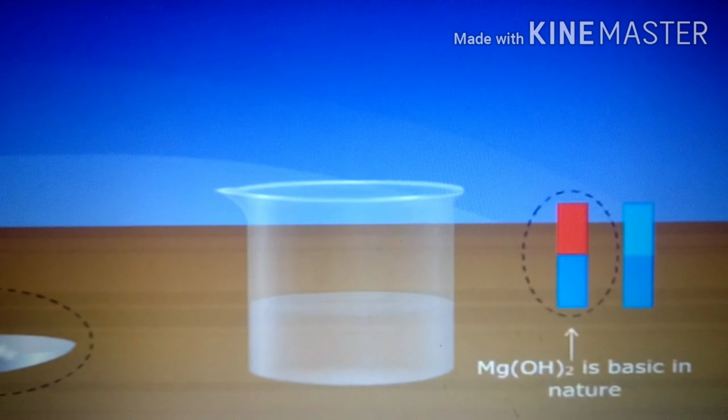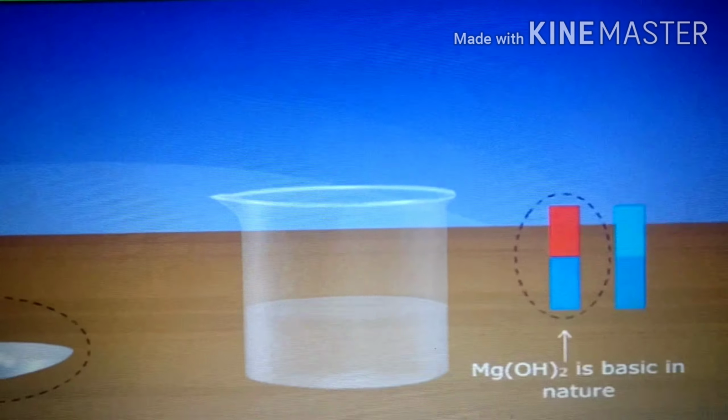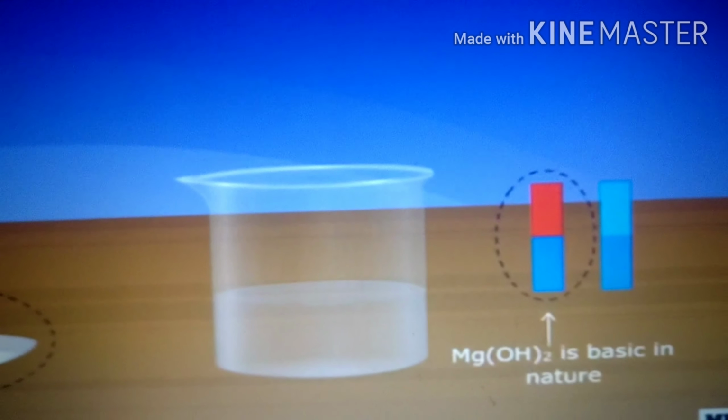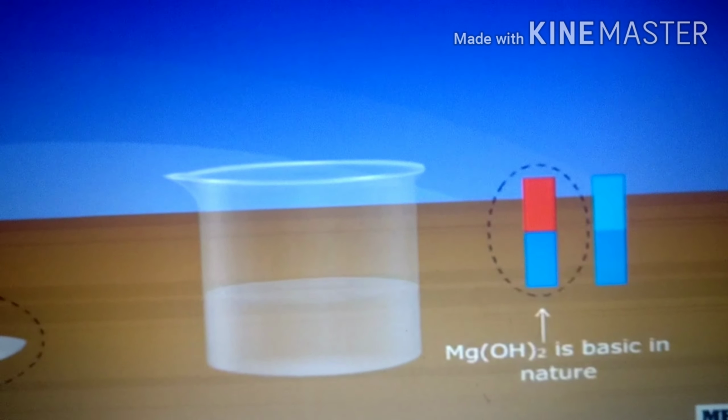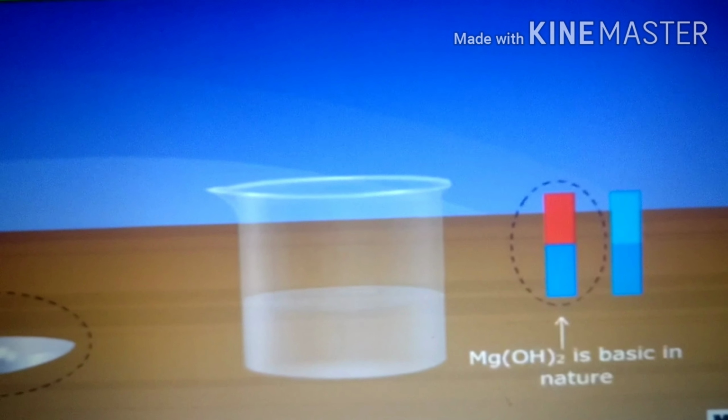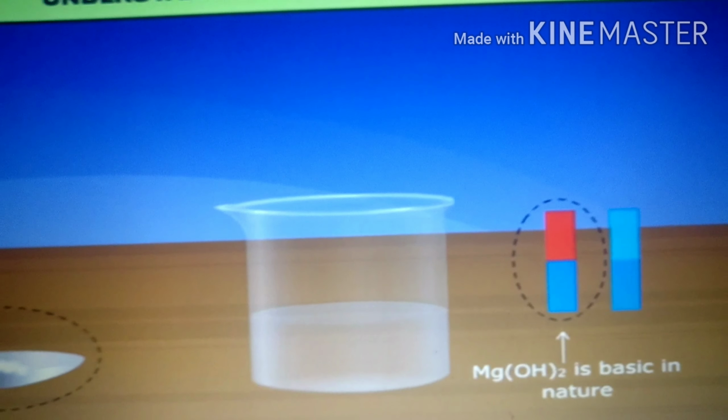And here, when magnesium oxide enters into a chemical reaction with the water, what do you observe here? We will see that there is a formation of magnesium hydroxide. That is the reason the red litmus turns blue, which indicates it is basic in nature. The magnesium hydroxide is formed when the magnesium oxide reacts with water. Got it clear, children? Let us do one more activity to understand clearly.